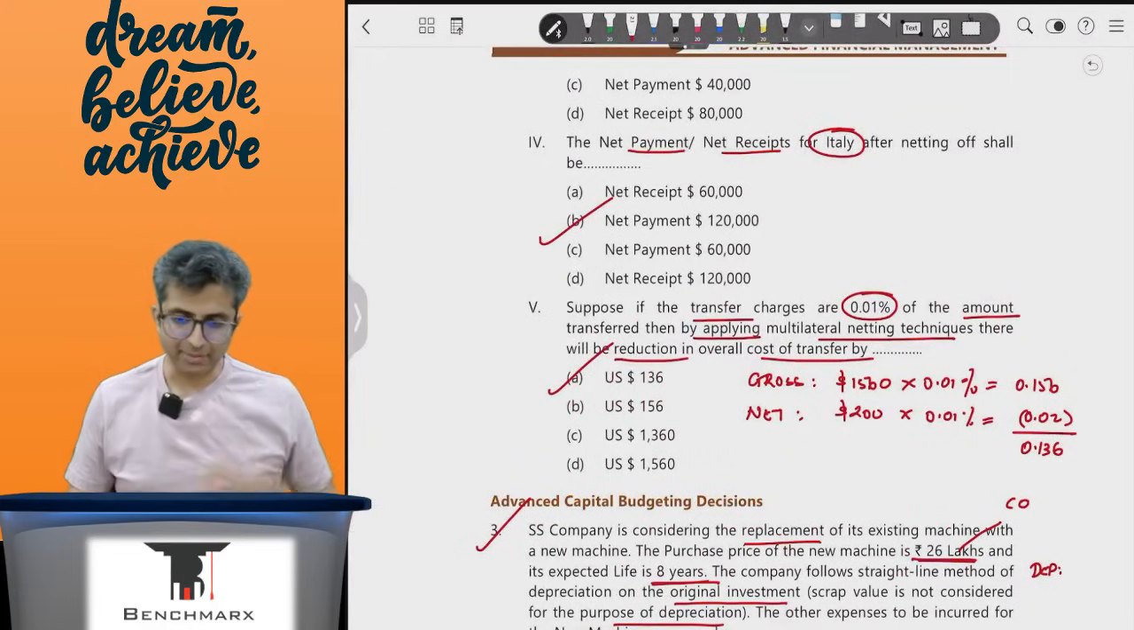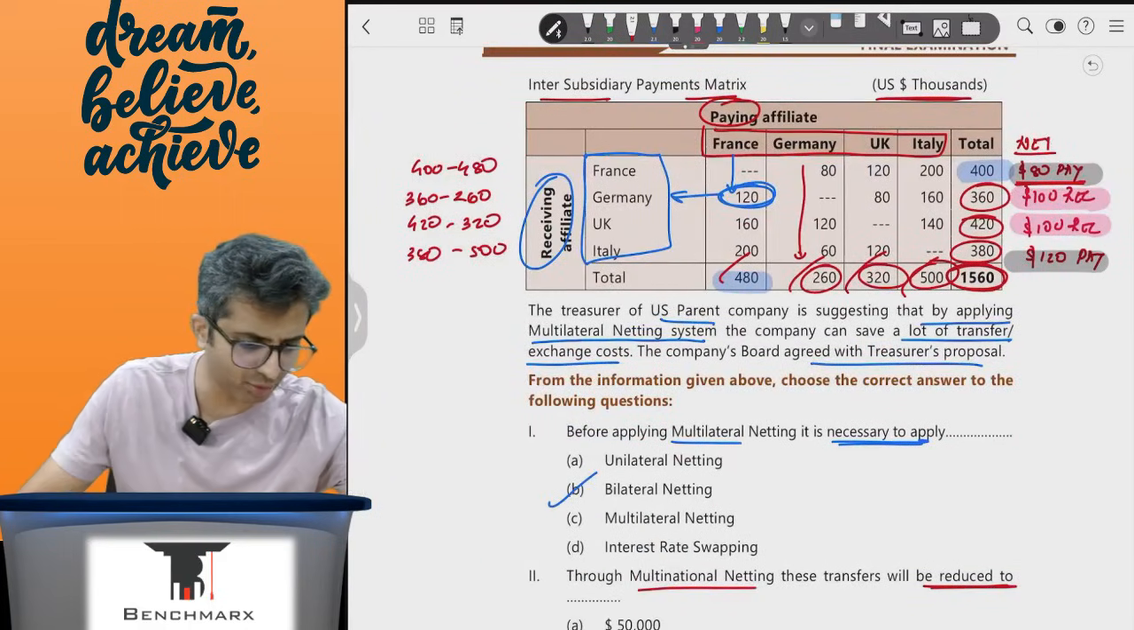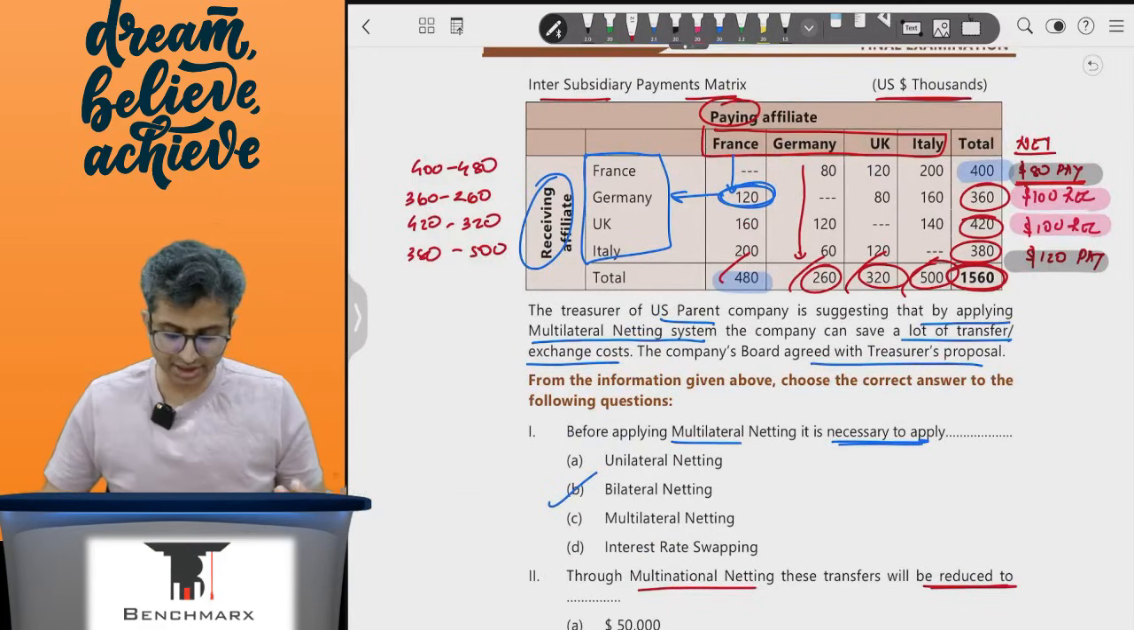So this takes care of your second case. To be honest, since we have a bit of time, if you want to quickly discuss the first case study as well, we can do that.